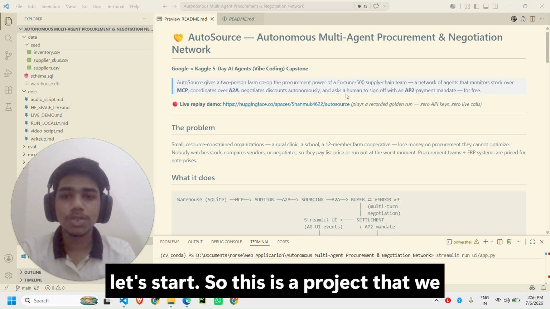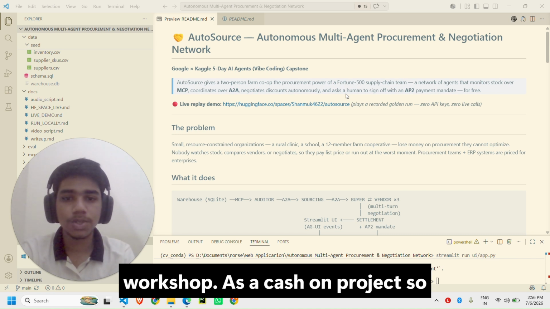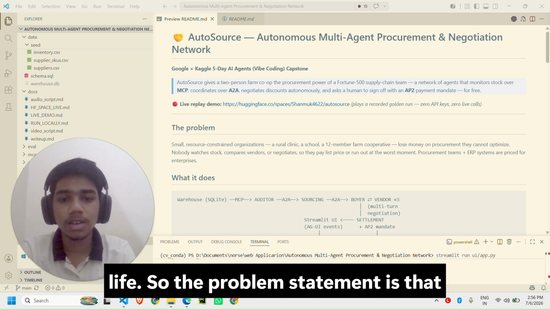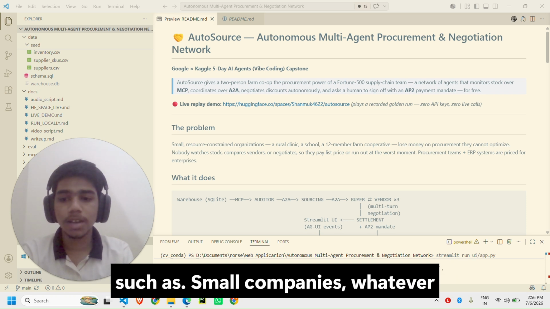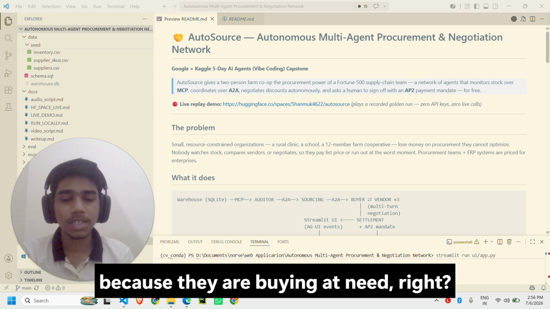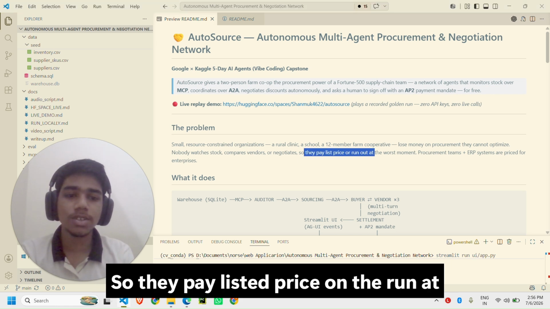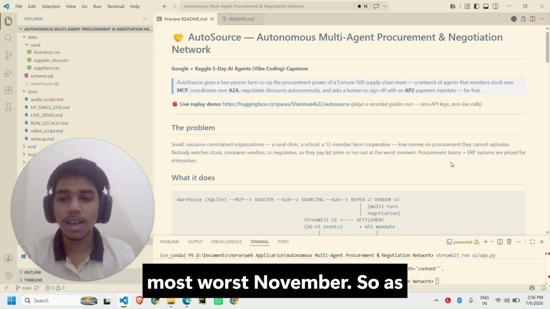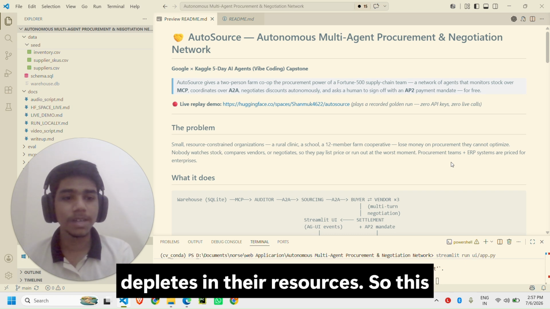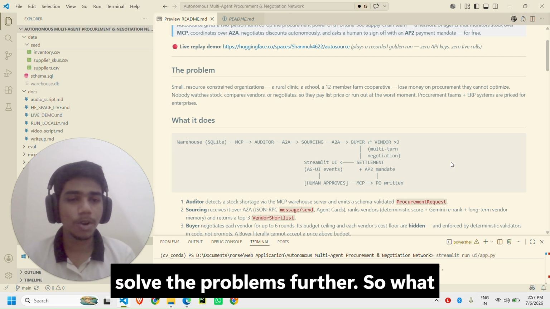So let's start. This is a project that we made in the Google and Kaggle Friday workshop as a capstone project, where we need to deploy the agents live. The problem statement is that small resource-constrained organizations, such as small companies, lose a lot of money because they are buying at need. They pay list price at the worst possible moment, as they don't have procurement teams that plan ahead before the stock depletes. So this project is designed to solve these problems.